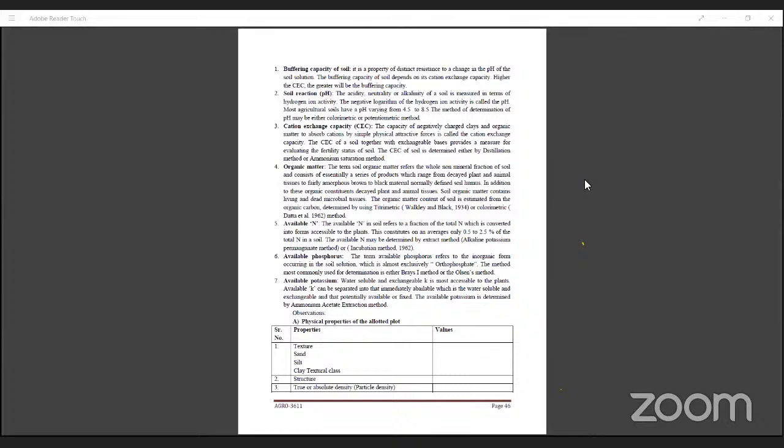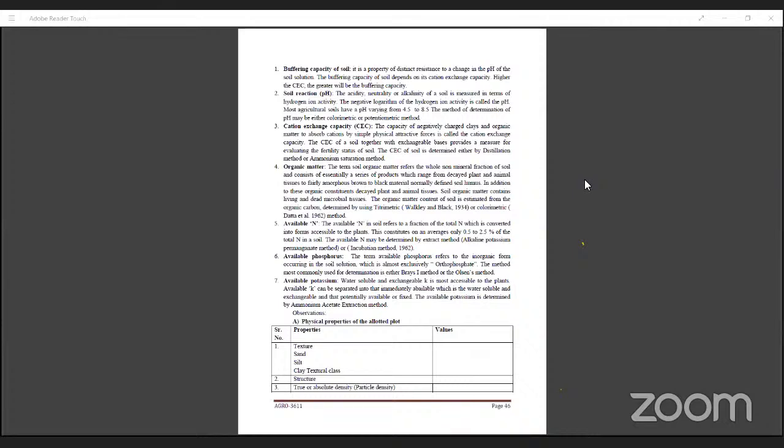The CEC of the soil together with exchangeable bases provides a measure of the fertility status of the soil. CEC of soil is determined by the distillation method or by the ammonium saturation method, or there is also a colorimeter or a CEC meter. Electrodes can effectively measure the cation capacity. This is used to determine the soil fertility status. Okay, the more the CEC, the more the soil fertility.